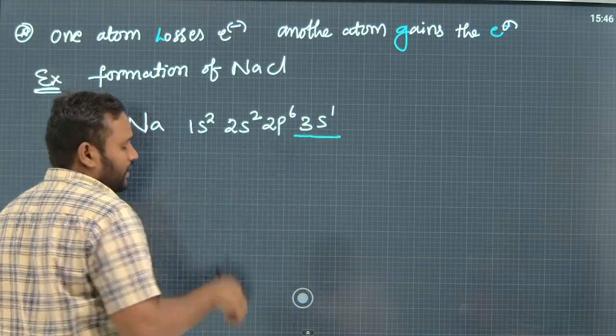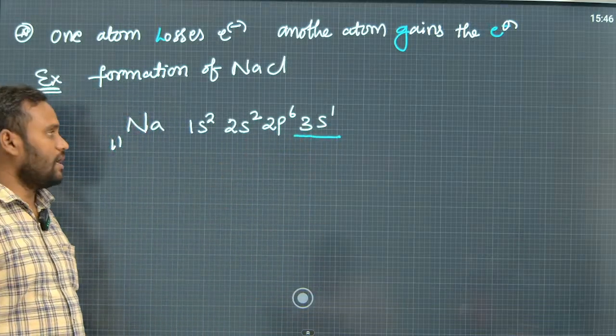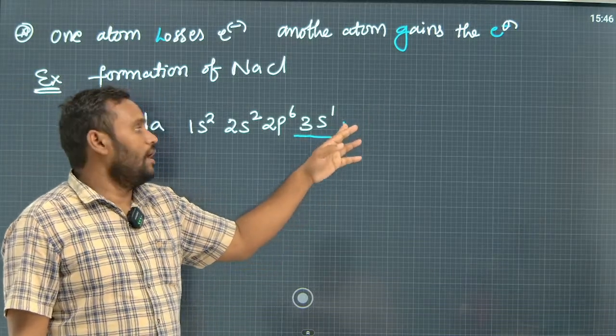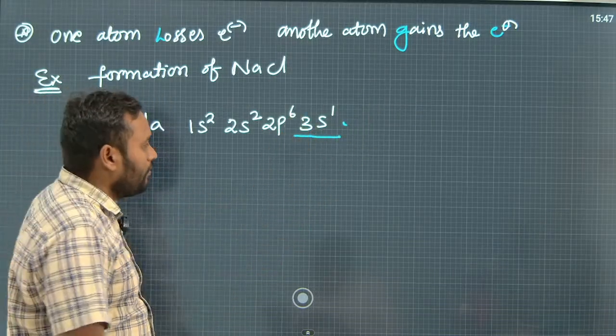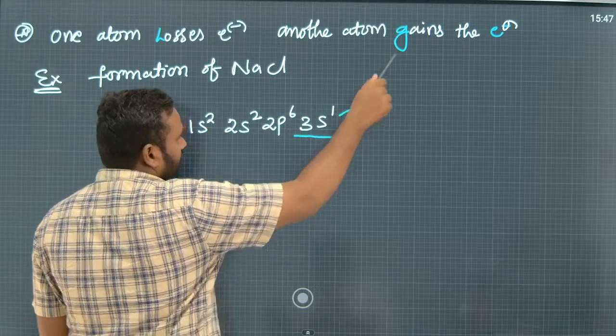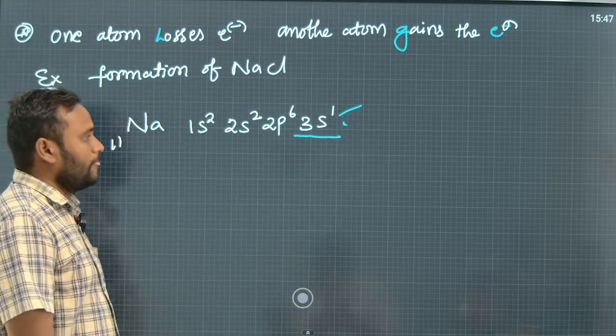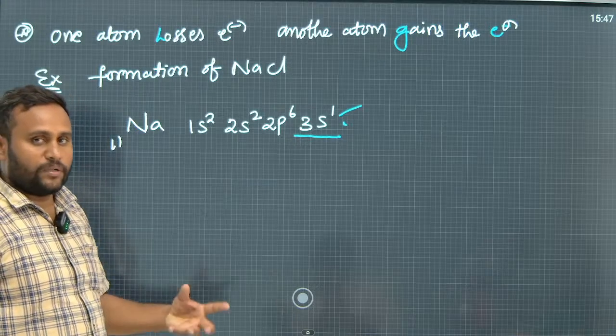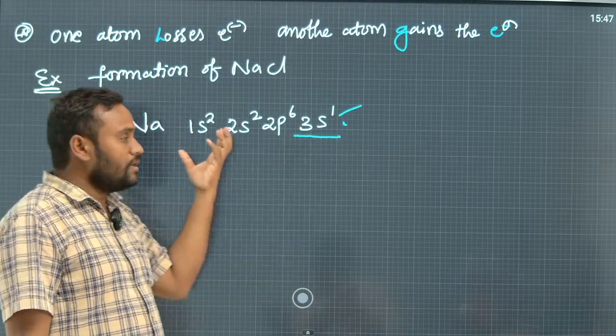And how it can get the stable electronic configuration or octet electronic configuration? By gaining of 7 electrons, or one another way is by losing of this 1 electron. So, now losing of 1 electron is very easy when you compare to the gaining of 7 electrons to the sodium.